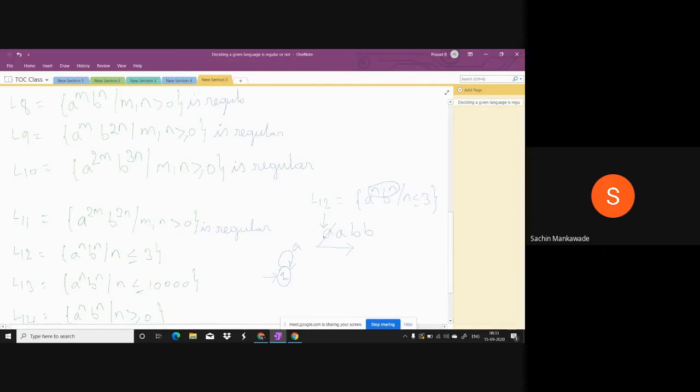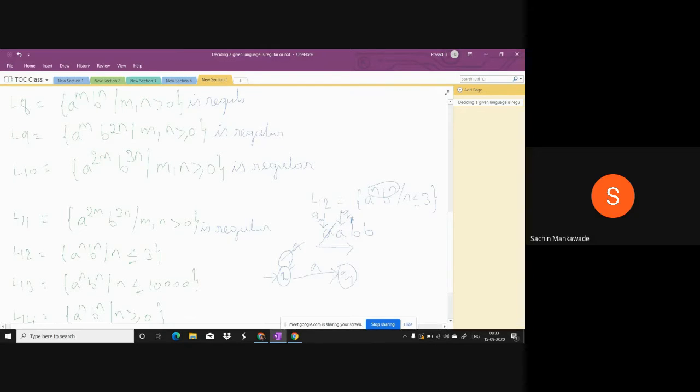Then the machine moves to the next input symbol and it will be in the same state. Or otherwise, if I say in Q0 and A comes, go to Q1. So on this first A in Q0, the machine scans and goes to Q1 and moves to the next input symbol.